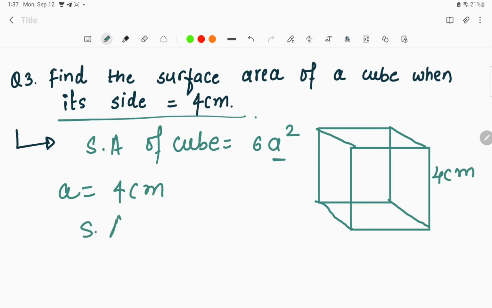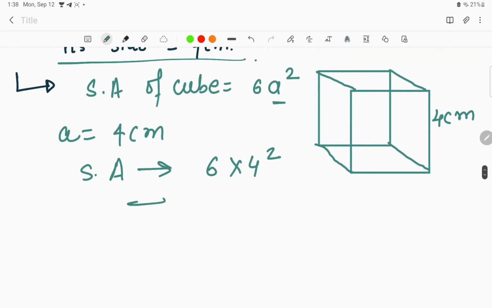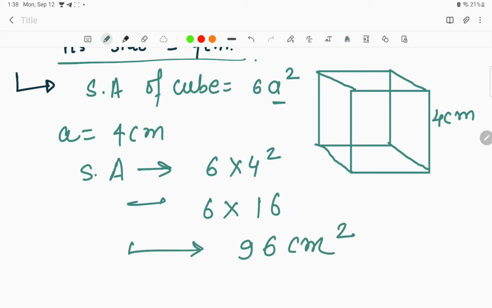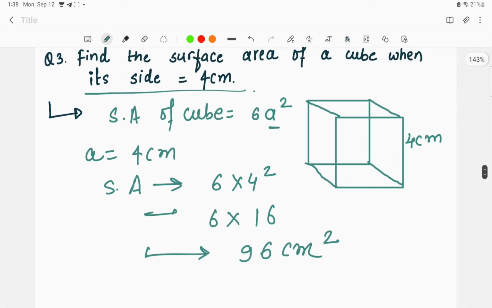So the surface area of the cube can be written as 6 into 4 square. So this will be 4 4s are 16, right? And 16 6s are, this is equal to 96 centimeters square. Okay, this is how we find the surface area of a cube. Any side they can give us, that is, find the surface area of the cube with a different value of side, so we can directly find. Such questions can be directly asked in the examination and we can solve them without using the pen. Directly we can calculate it, if we know the formula.